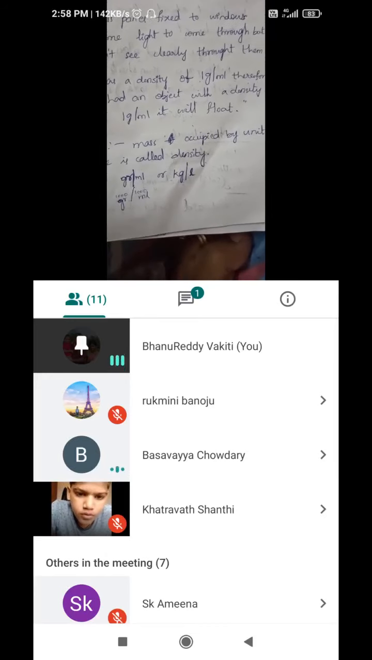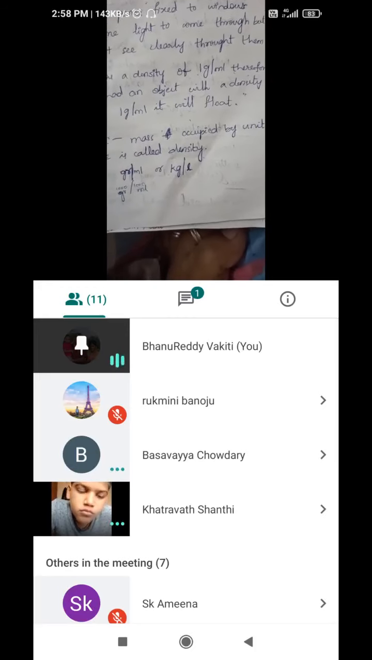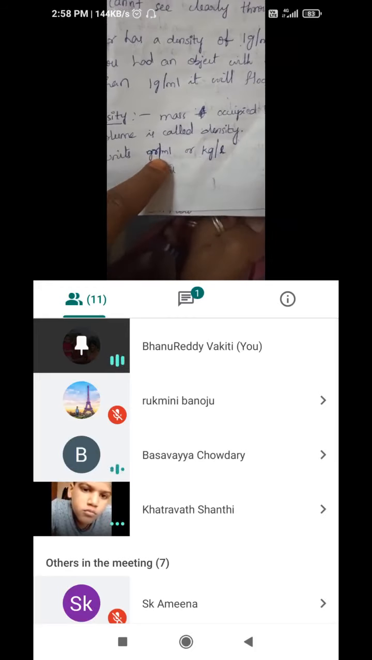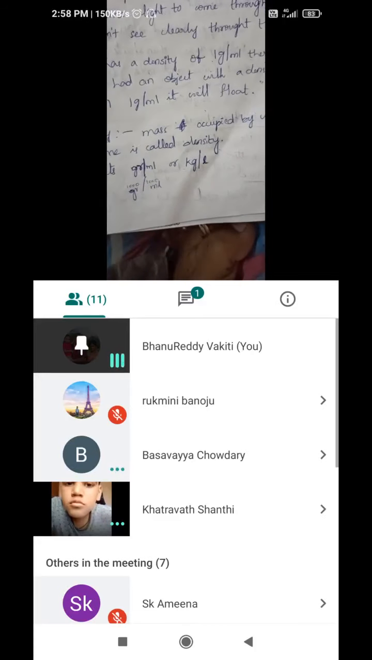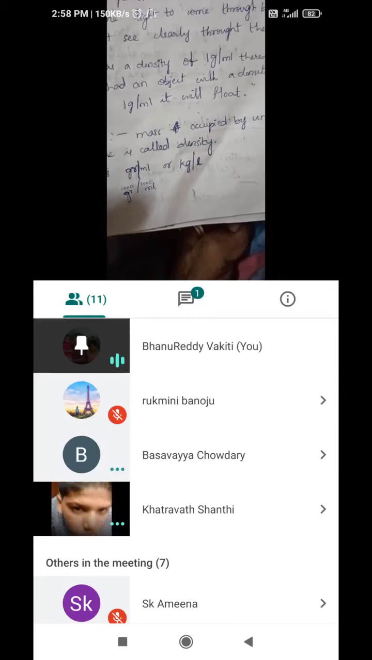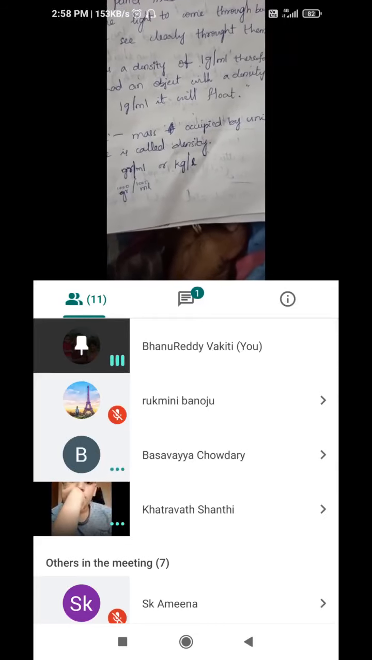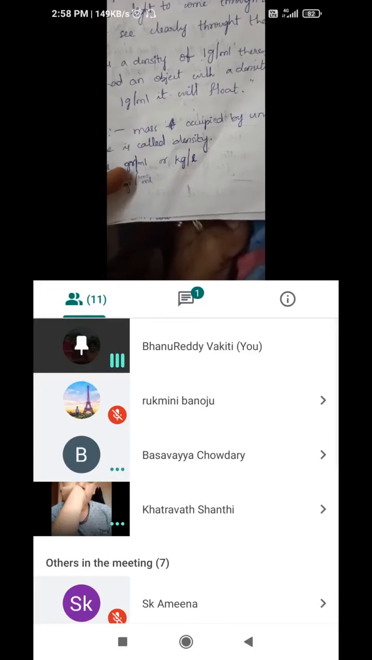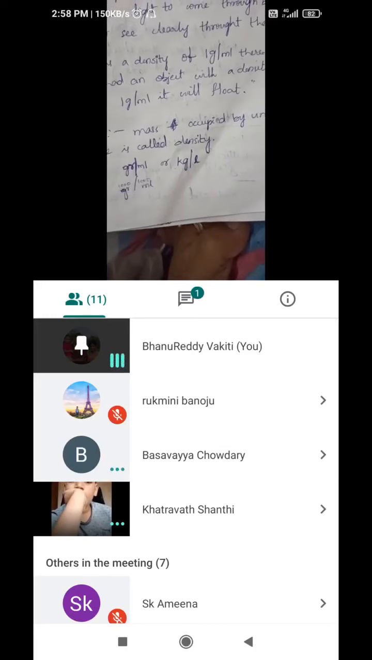So why some are floating and why some are sinking: water density is 1 gram per 1 ml. Some materials have more density than this, so they are sinking into the water. And some materials have density less than this, so they are floating on the top of the water.